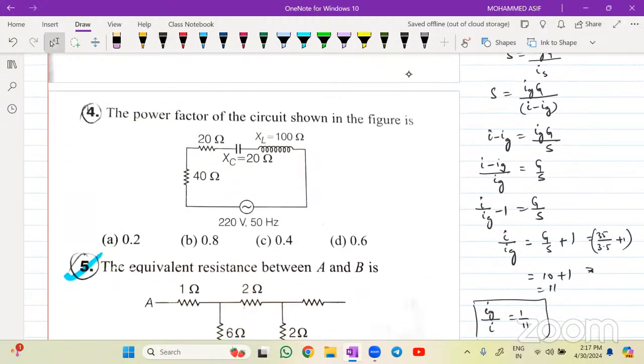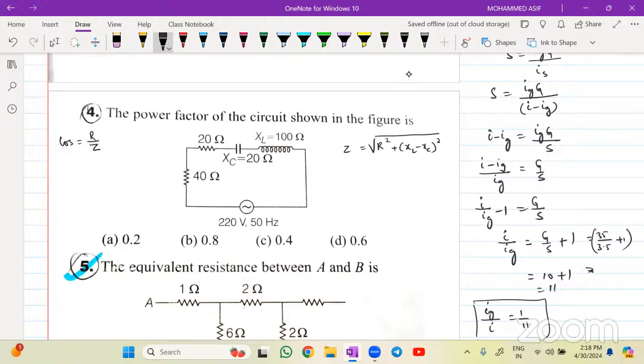Fourth one, look. The power factor of the circuit shown in the figure is an LCR circuit. Can anyone do it? Try quickly. Tell me the formula of power factor. Cos phi is equal to R divided by Z. Z is your impedance. How will you find impedance? Z is equal to the square root of, for an LCR circuit, R square plus of your XL minus of your XC whole square.